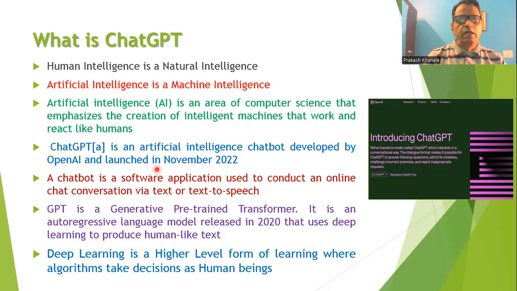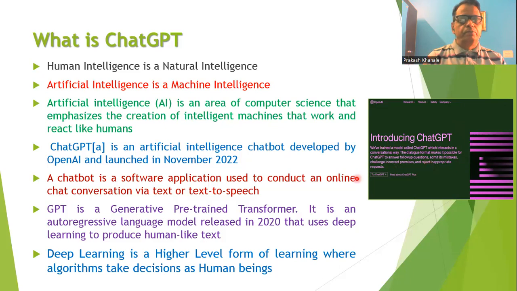ChatGPT was launched recently, about 3 months back, in November 2022. Whenever you go on Google and search for ChatGPT, you will find a link for ChatGPT of OpenAI. When you click on the link, such a screen will appear on your computer.